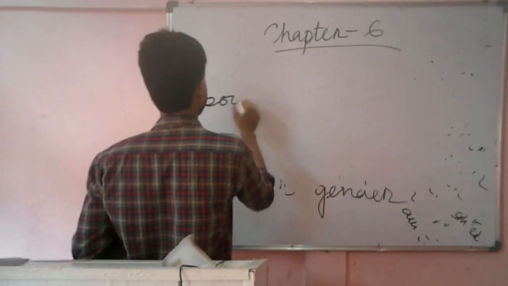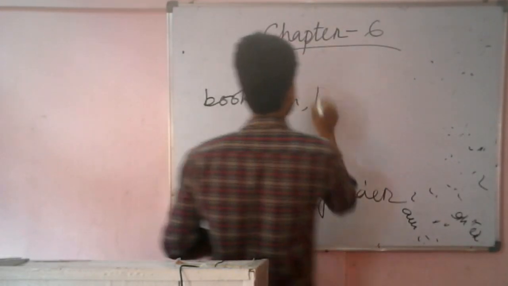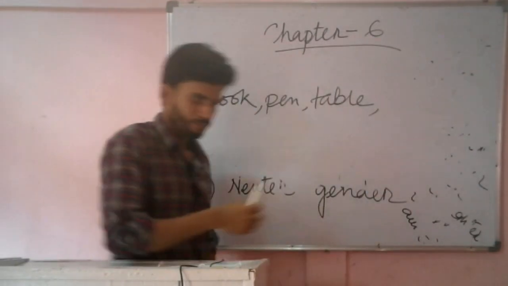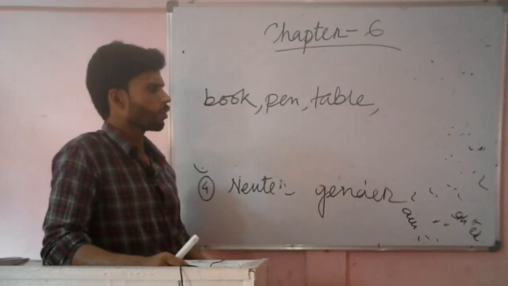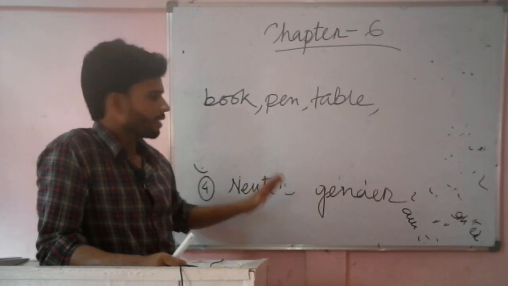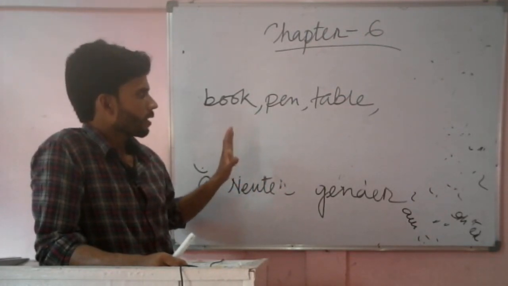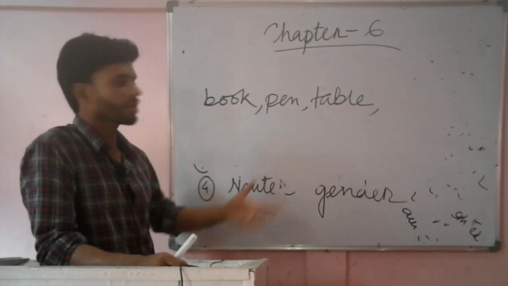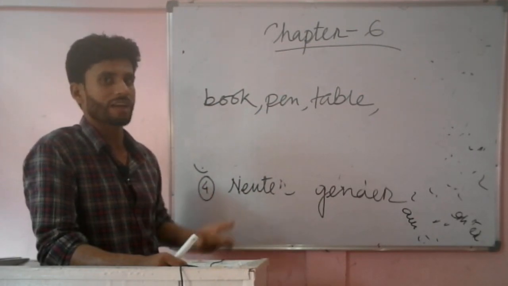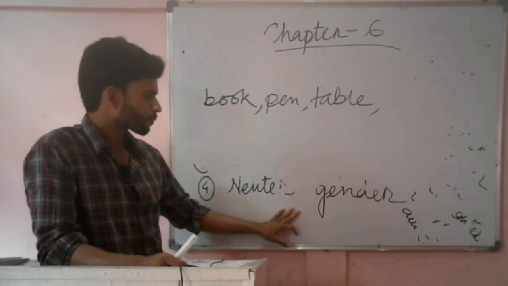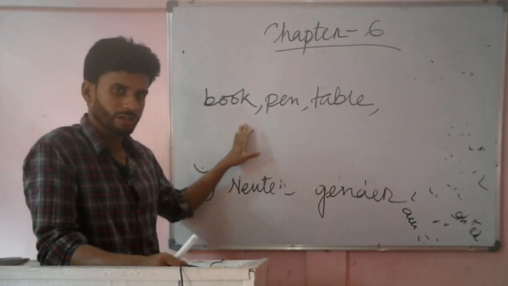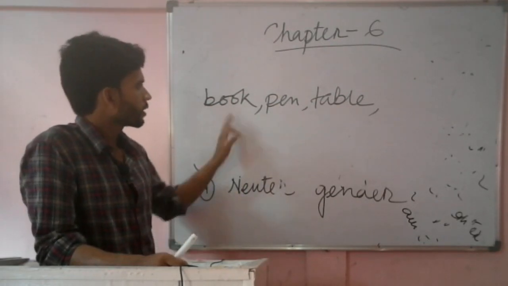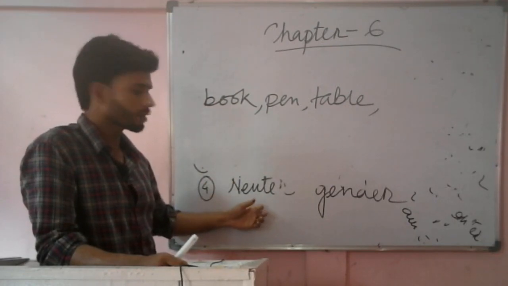Like book, pen, table. There are many. If I go on writing, examples won't finish. There are many examples of neuter gender. I mean, the nouns or the naming words which refer to non-living things, the things that do not have life, are called neuter gender. They neither come under masculine gender, nor feminine gender, nor common gender. They are under the category of neuter gender.